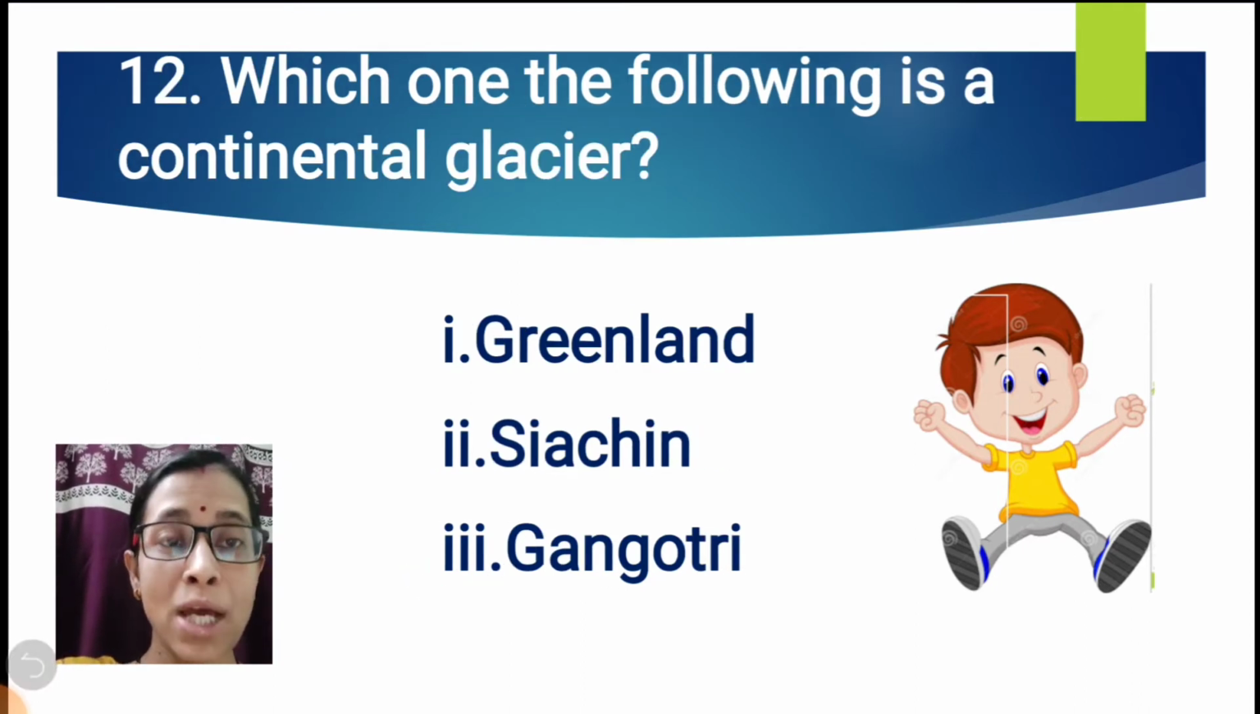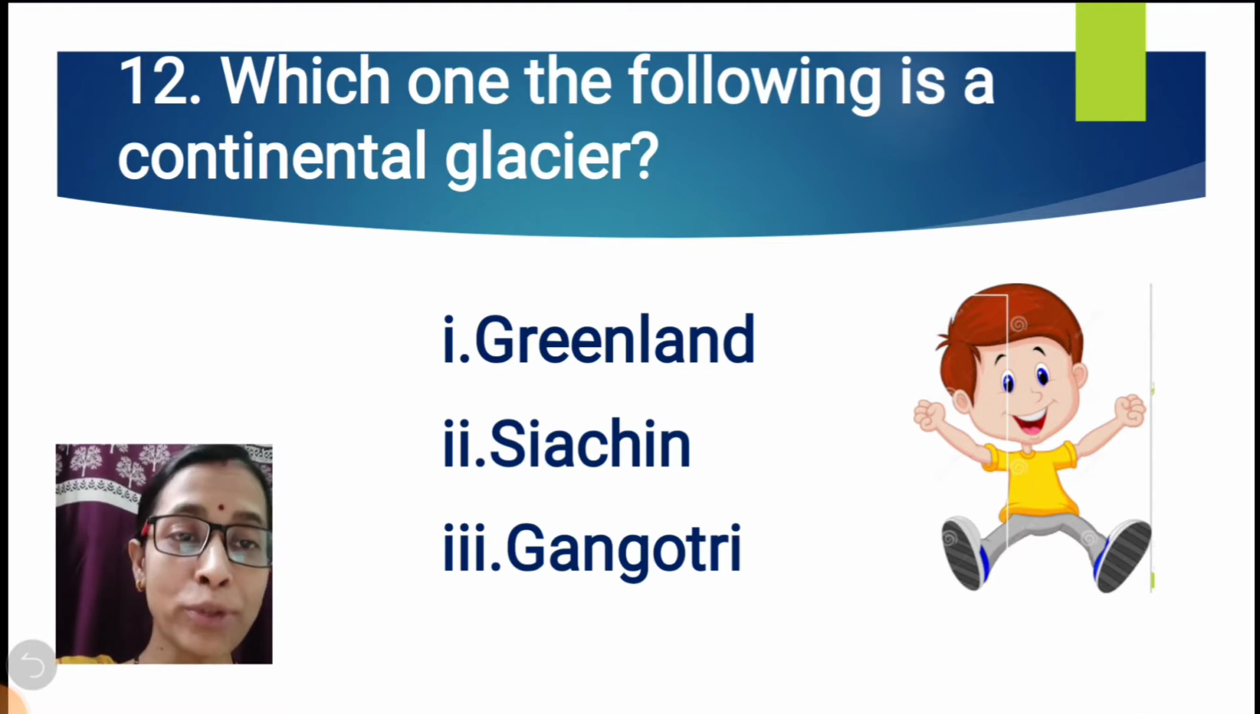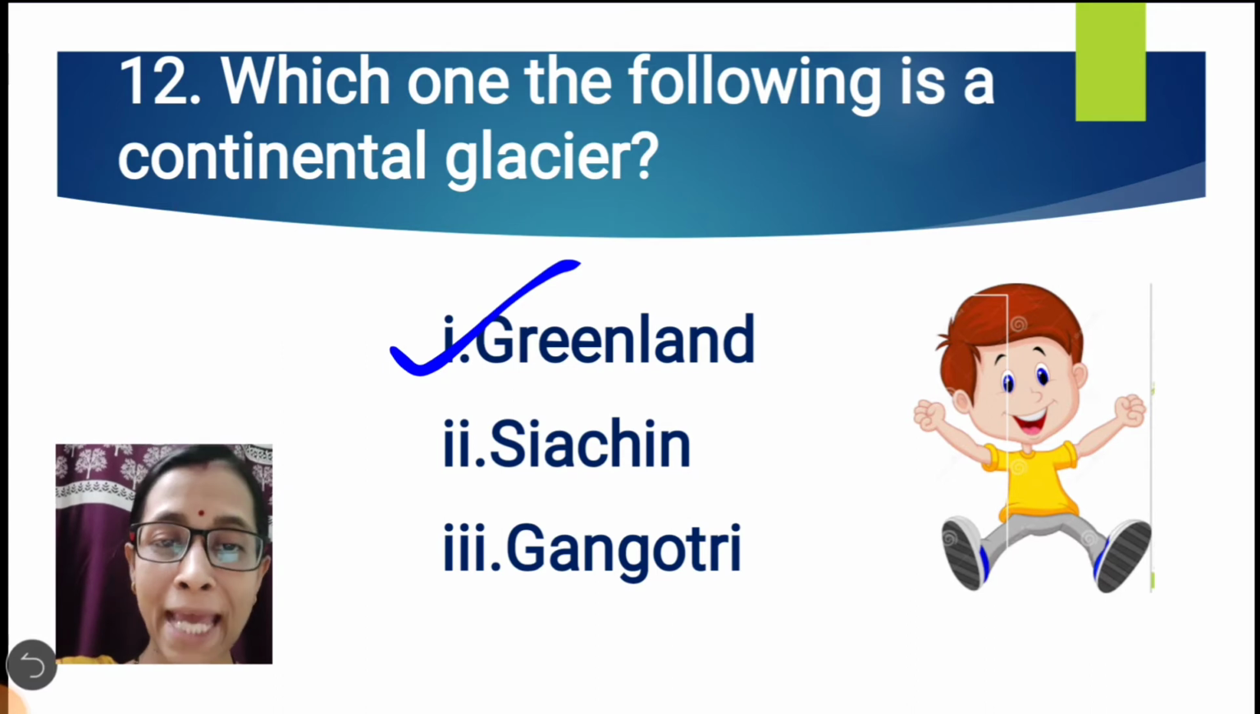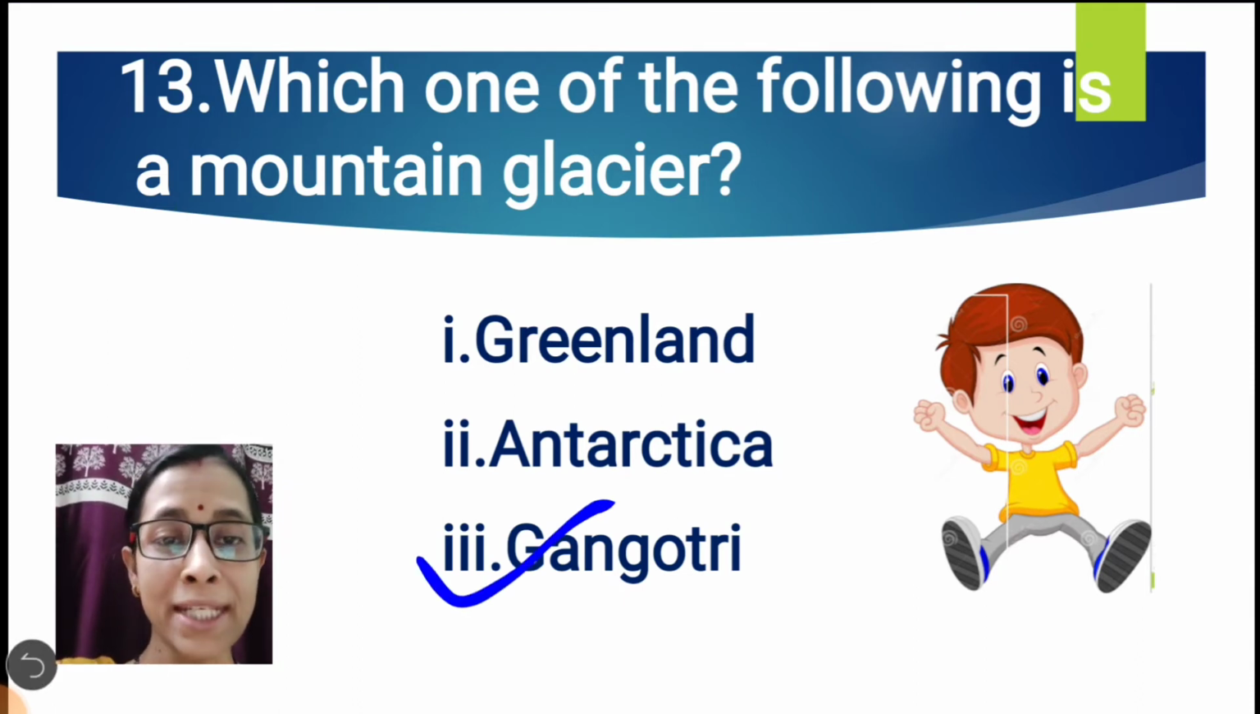Question number 12. Which one of the following is a continental glacier? Greenland, Siachen, or Gangotri? The correct option is Greenland, because Siachen and Gangotri are mountain glaciers. Question number 13. Which one of the following is a mountain glacier? Greenland, Antarctica, or Gangotri? The correct option is Gangotri Glacier of India, from where the Ganga river originates. This is called a mountain glacier found over the Himalayas.